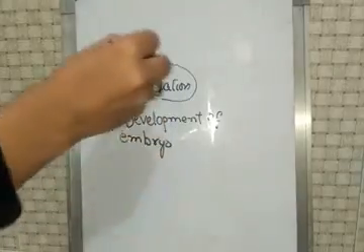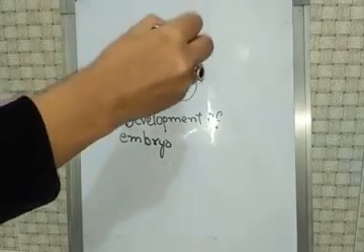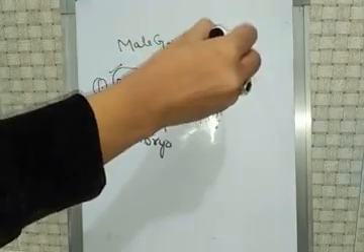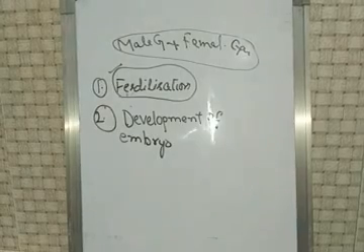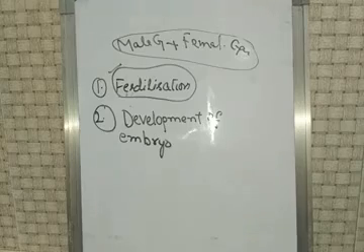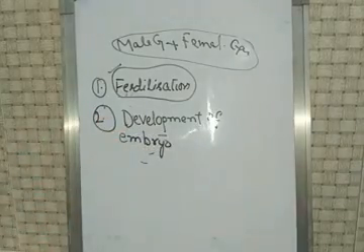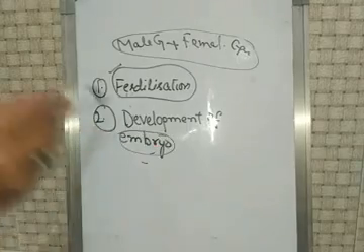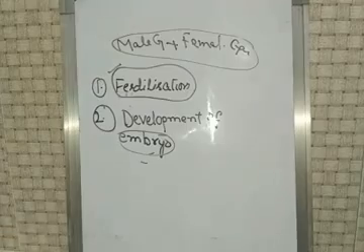We have also discussed that when the male gamete and female gamete fuse or combine, they form a zygote, and this process is called fertilization. And what is the development of embryo? What is an embryo? When we can't identify any body features of the baby, like hands and legs, of a developing body, it is called the embryo state. The unborn baby at an early stage of development in the uterus is called an embryo.